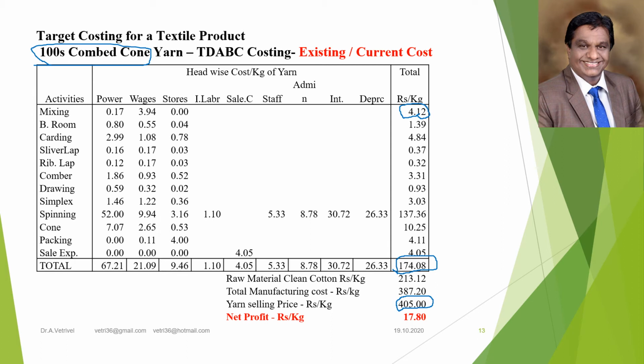Adding the raw material cost 213, the total cost will be 387 as against 405 of yarn sale price. The net profit will be 17.8 rupees. For the current set of cost driver, the mill is getting a net profit of 17 rupees 80 paise per kg of yarn.